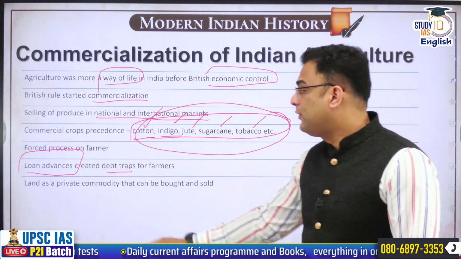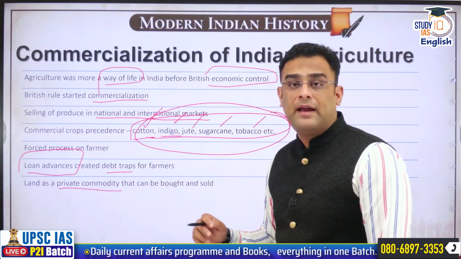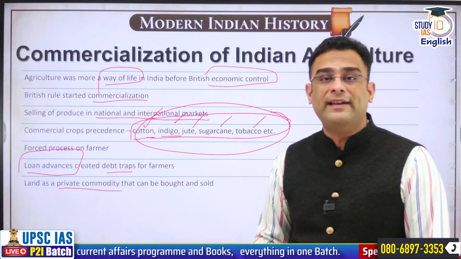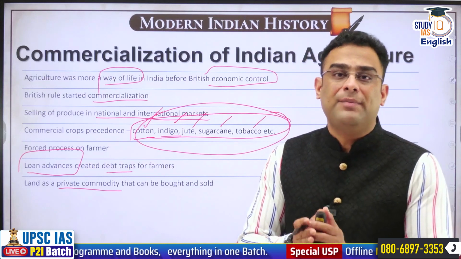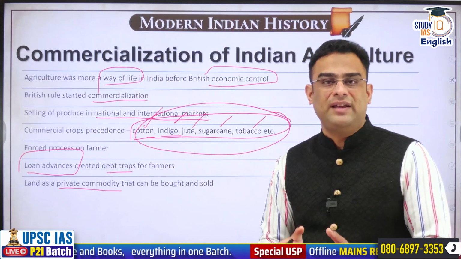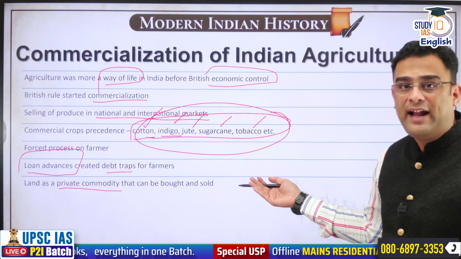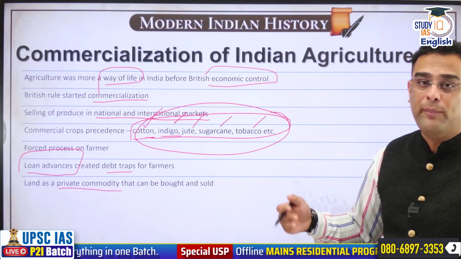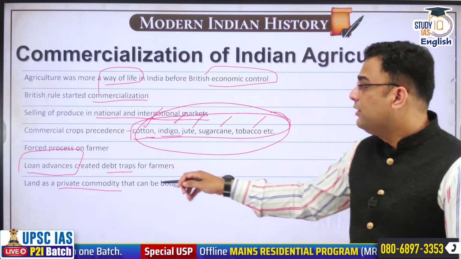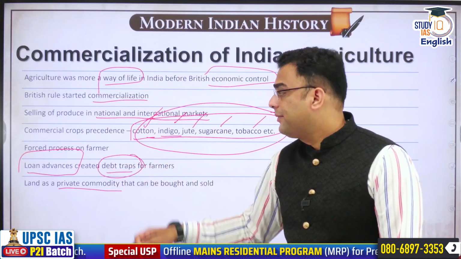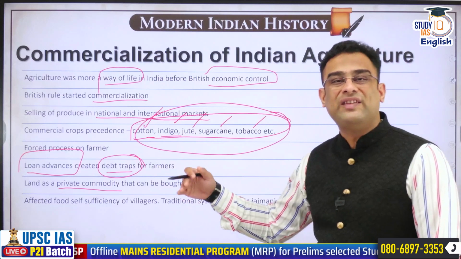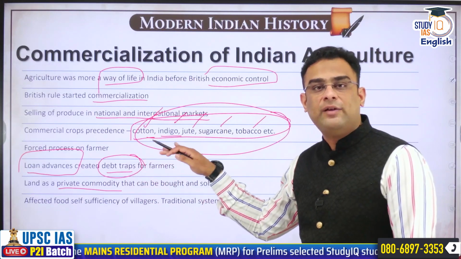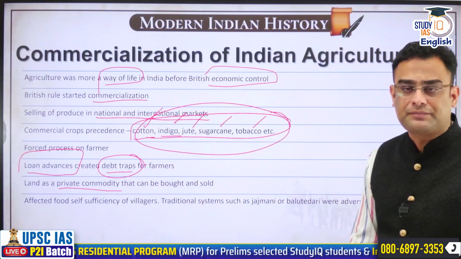Furthermore, land was made a private commodity. As we have noted earlier, during Cornwallis's time, absolute ownership of land became a legal concept in India. And because now land was a commodity, it could be bought and sold. Therefore, the farmer who is caught in a debt trap would ultimately be compelled or forced to sell his land so that at least he will be out of the debt.